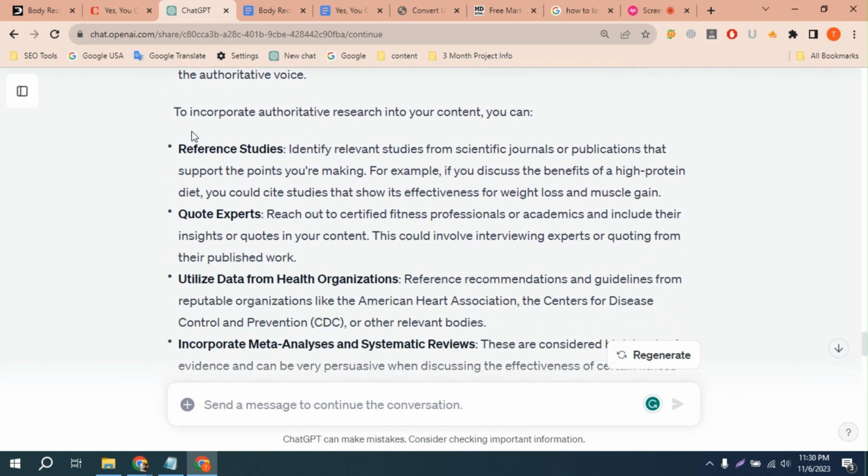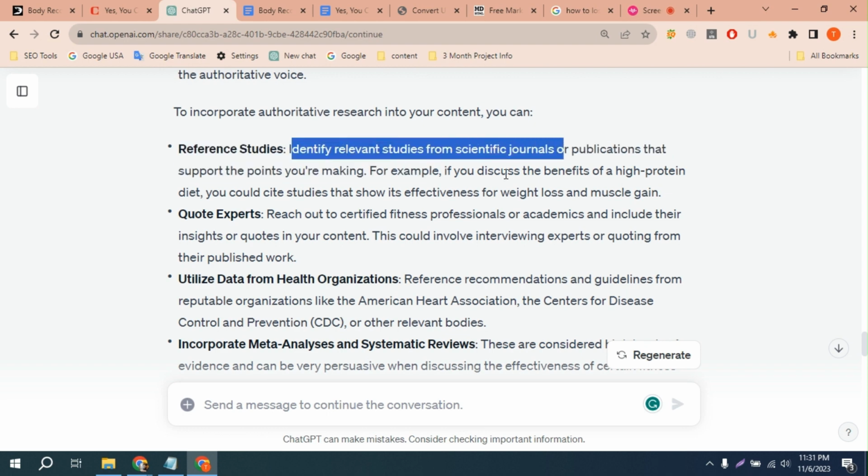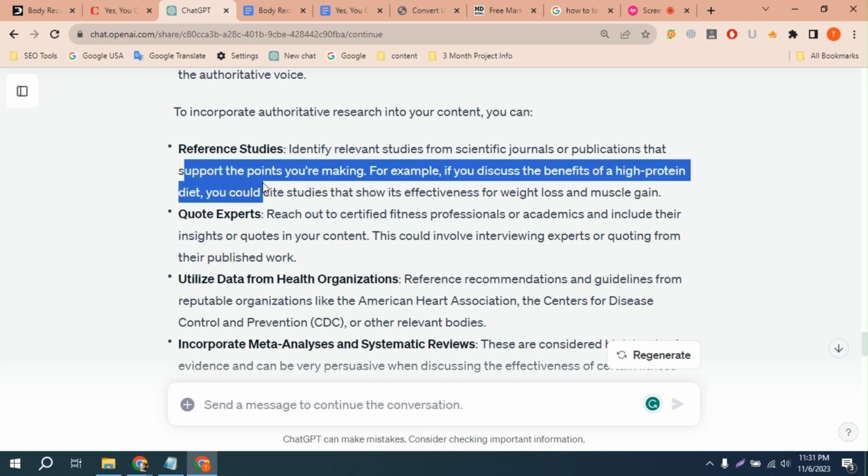Now the interesting thing is how to incorporate authoritative research into your content. I asked how I can incorporate authoritative research into my content. This is very interesting, guys. You can just see this. Reference studies: identify relevant studies from scientific journals or publications that support the point you are making.